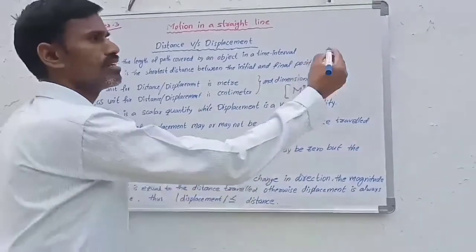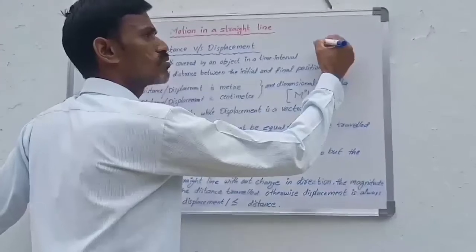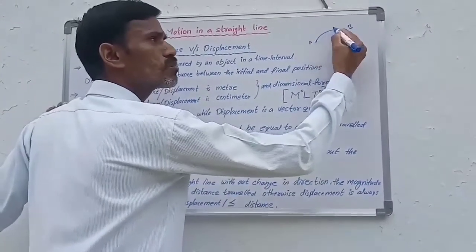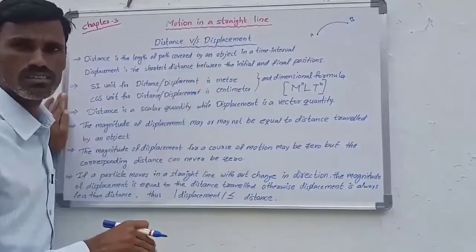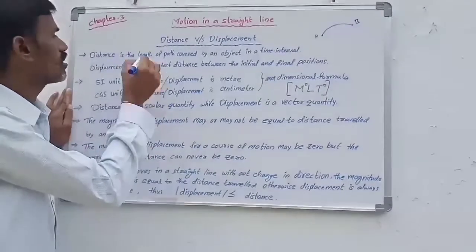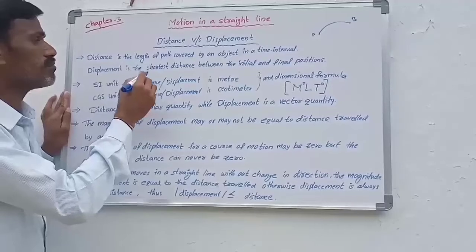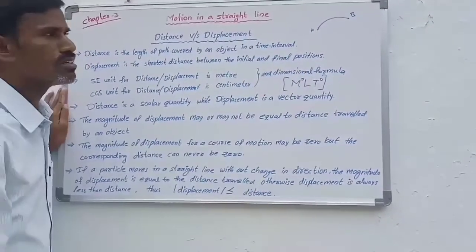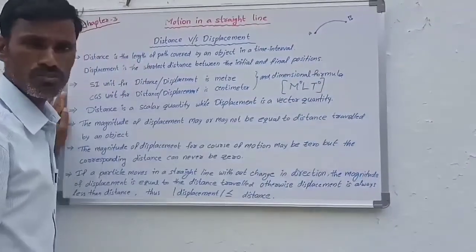Suppose the object moves from A to B. The length of the actual path covered by the object in an interval of time is called distance. But what is displacement? Displacement is the shortest distance between the initial and final positions. Here A is the initial position, B is the final position.